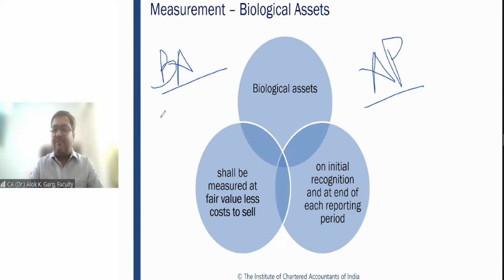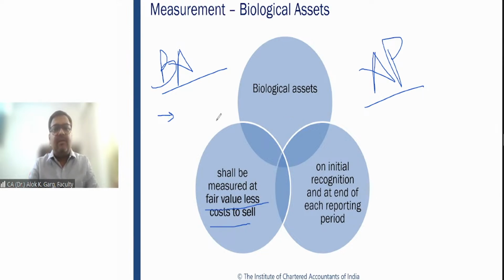Biological assets, for example, cow, sheep, goat, have to be measured initially at the time of initial recognition and subsequently on the reporting date. The standard says that a biological asset has to be measured initially as well as subsequently on the basis of fair value less cost to sell.